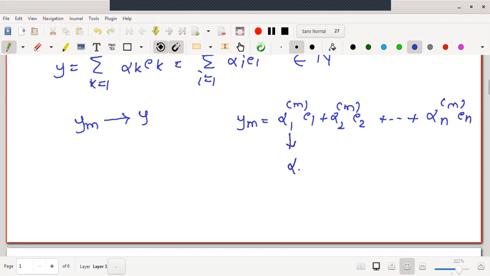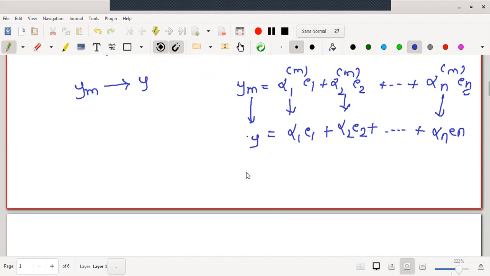This sequence is converging to alpha 1, this sequence is converging to alpha 2, similarly, this sequence is converging to alpha n. Each sequence is multiplied by a fixed vector e1, e2, up to en. According to the convergence of addition and scalar multiplication of sequences, we can say that this ym will converge to this, and we are calling this y. It's like a coordinate-wise convergence, right?